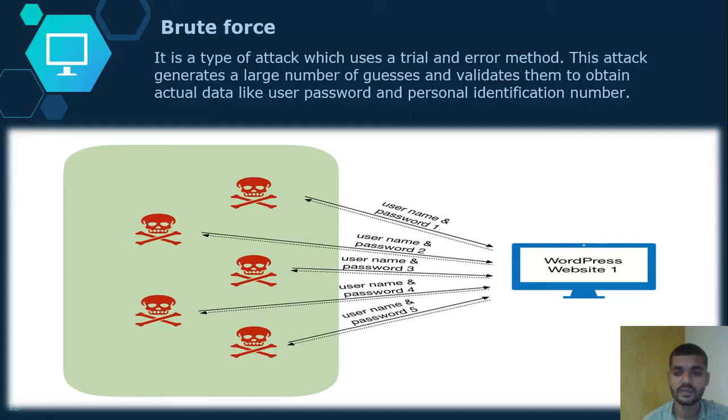Username and password, if anything matches, then they easily get access to the website or whatever accounts and system accounts there are. That is what a brute force attack is. Here the attacker uses the trial and error method. They use a number of usernames and passwords for the attack on the credentials. So this is the brute force attack.